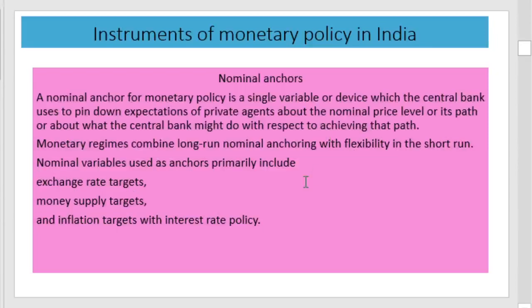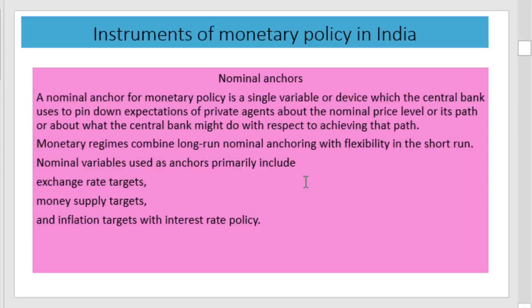Another term usually used in monetary policy analysis is the nominal anchor. What is this nominal anchor? There will be one variable which is used as an instrument of monetary policy by the central authority in every economy.